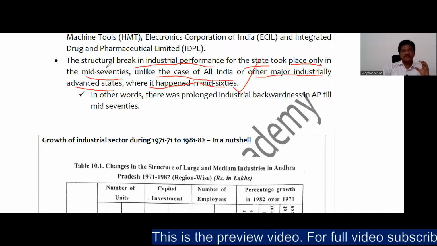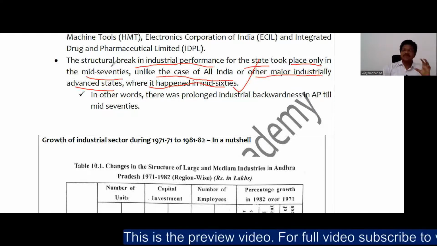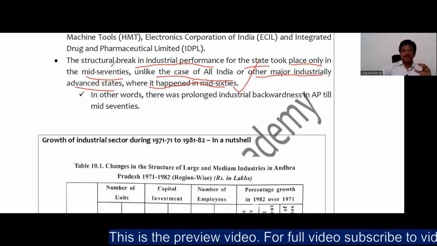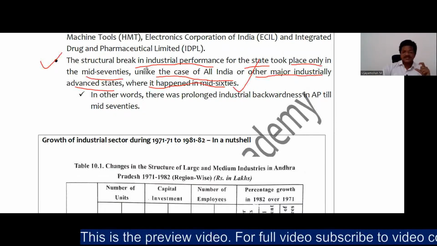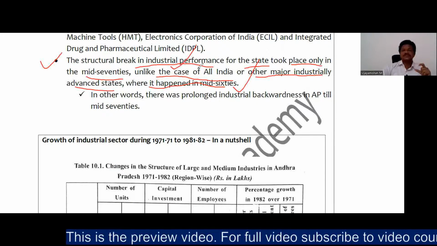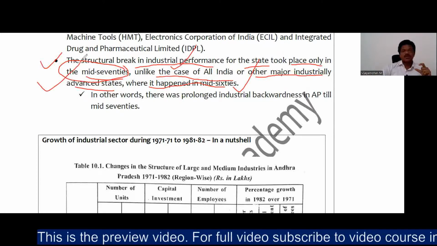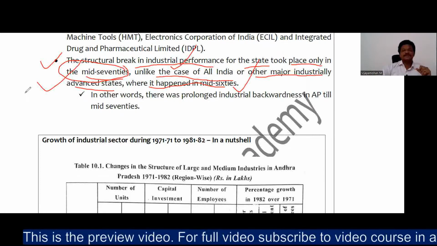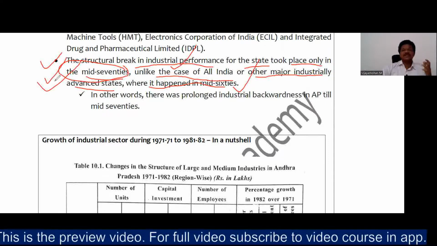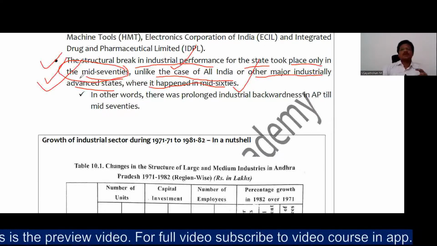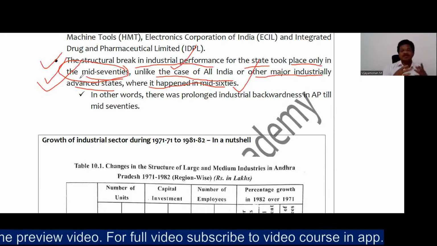The structural break you can observe throughout India during the mid-60s, but in the Telangana or Andhra area, this structural break in industrial performance happened only during the mid-70s. So we are lagging one decade. We achieved this a decade after what happened in All India or in the industrially developed states.